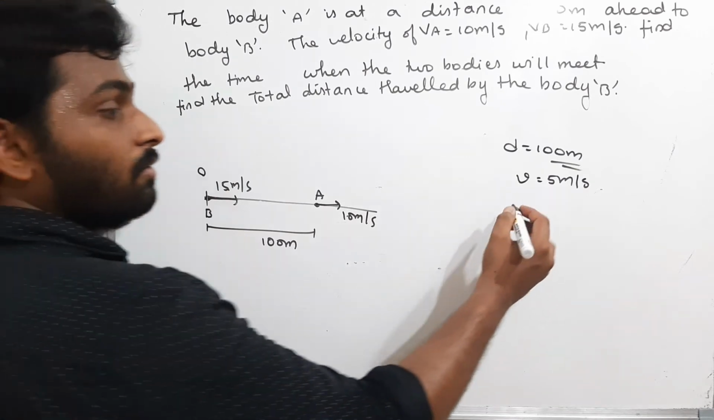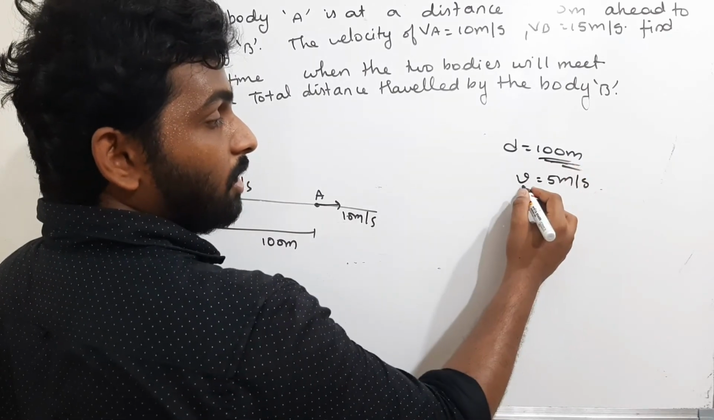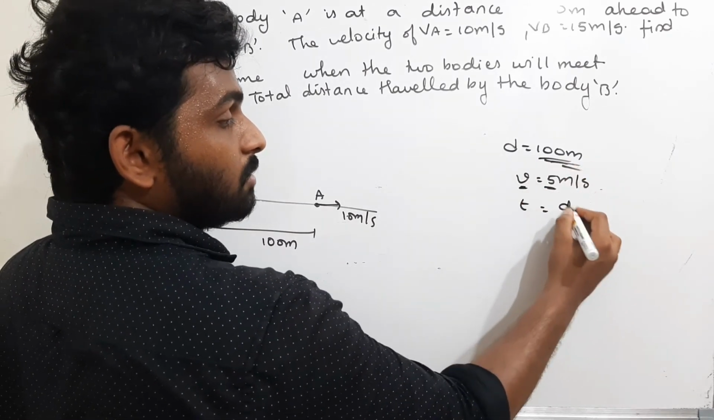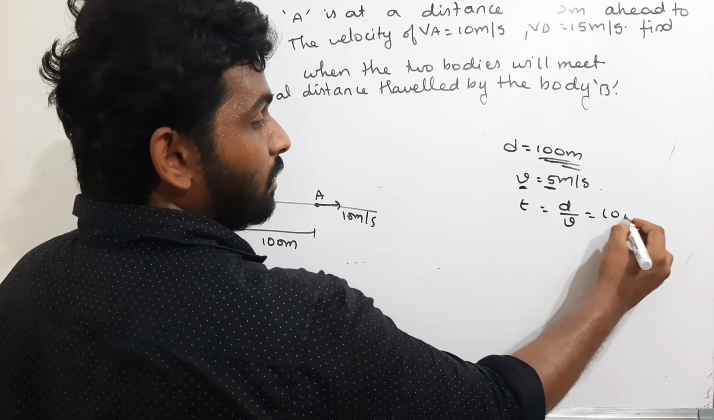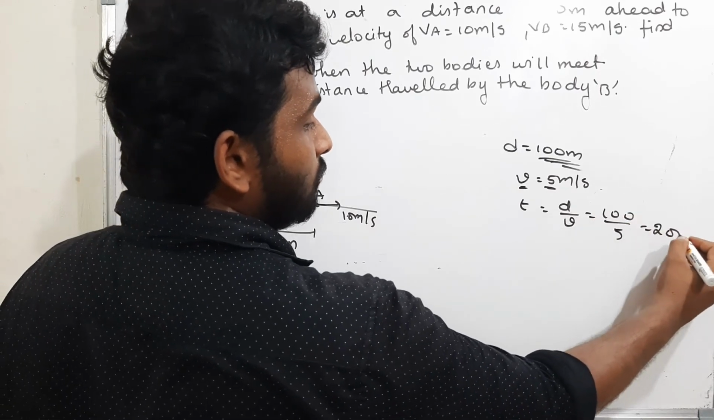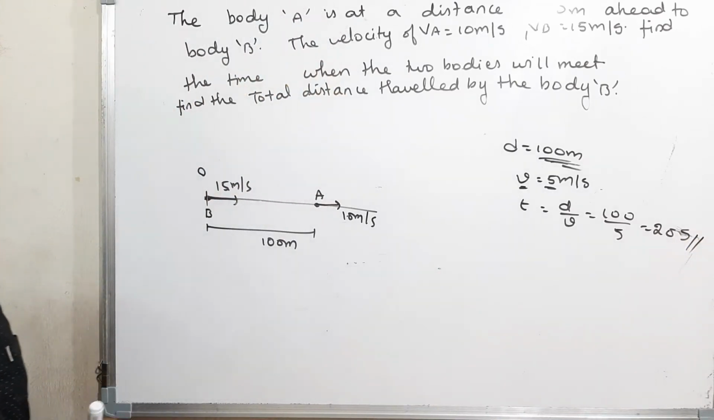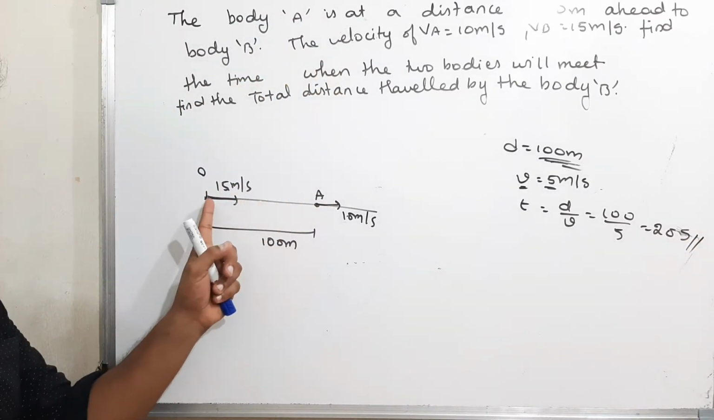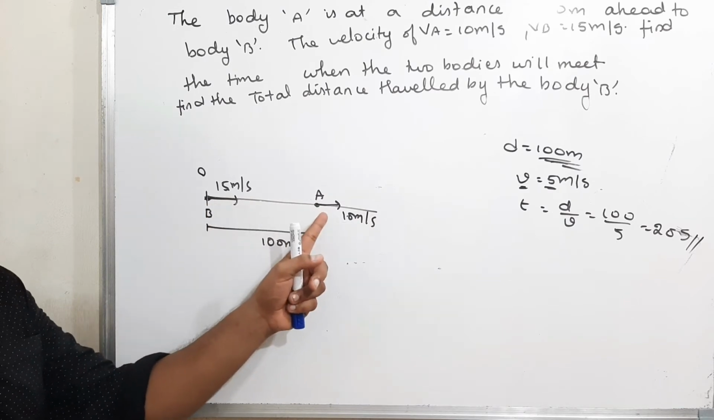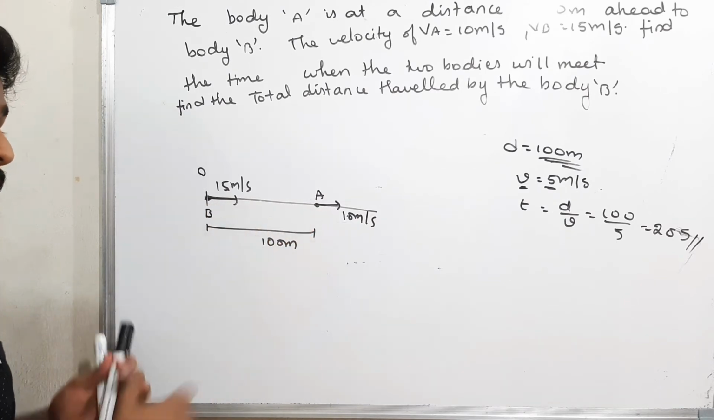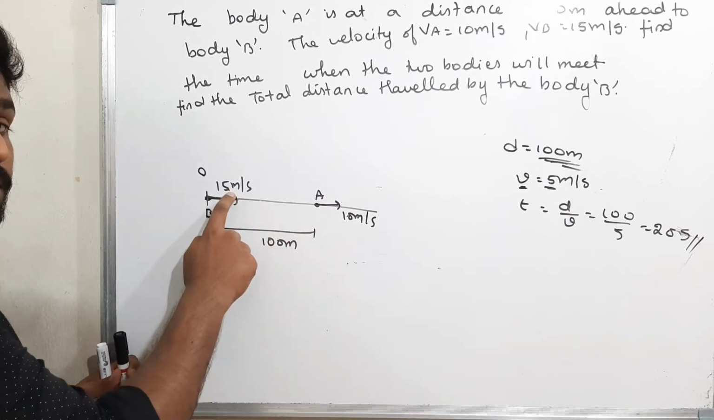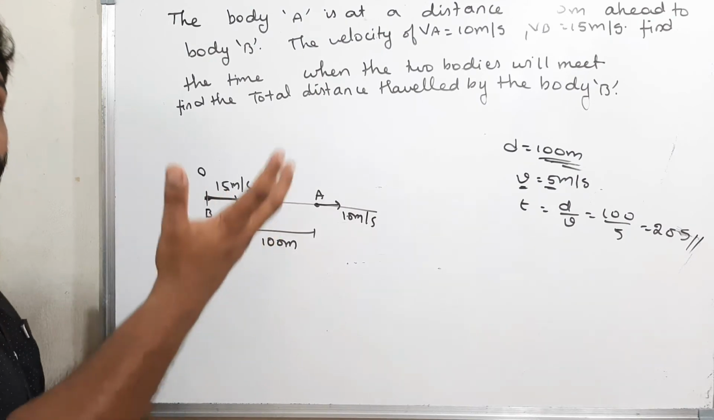What is the time of the body? Distance I got is 100. What is the extra velocity? That is 5. What is the time? Displacement by velocity is 100 by 5, that is 20 seconds. That's all. If both the bodies have to meet, the body B has to meet the body A with what extra velocity? A is moving with 10, B is moving with 15. That means B is having an extra velocity of 5.